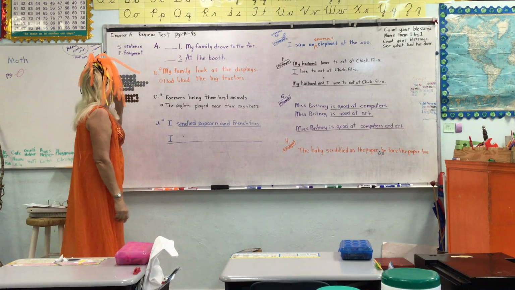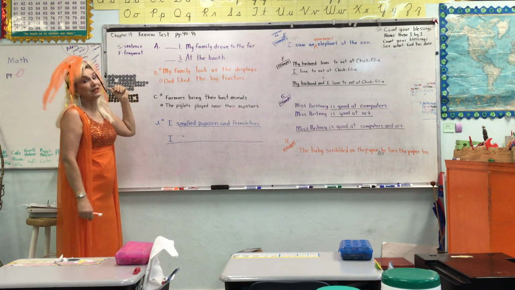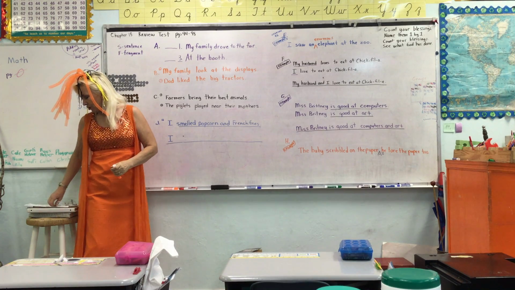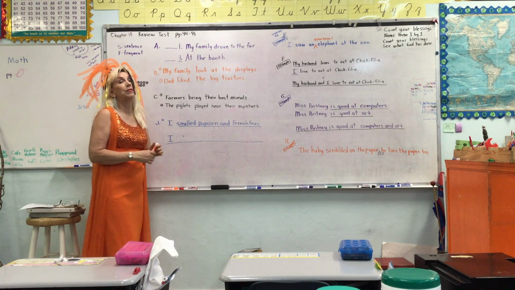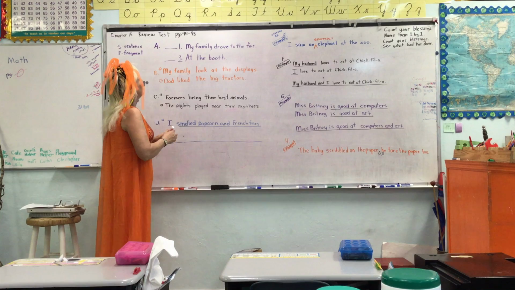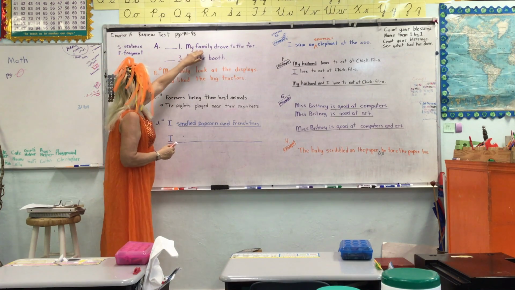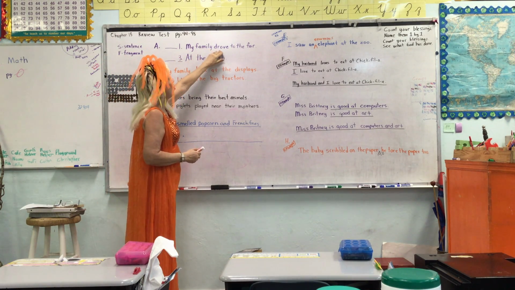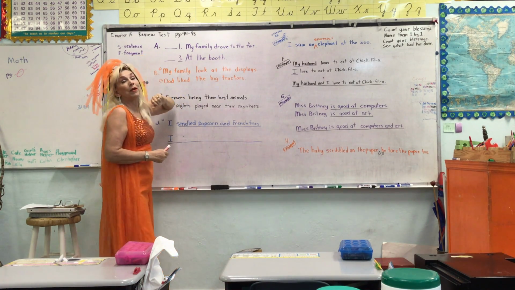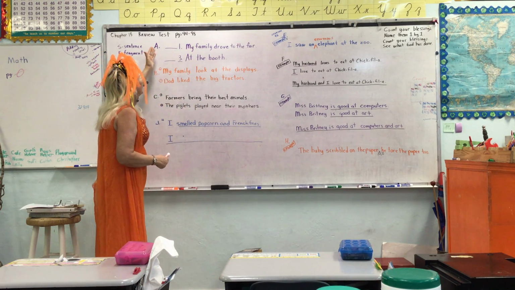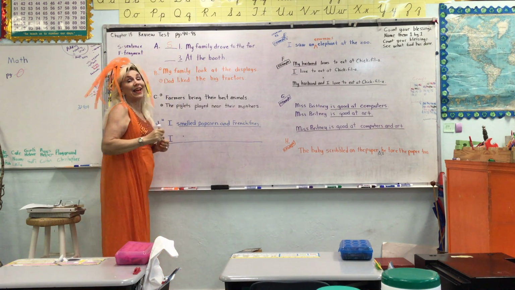So now we're going to look at these for our example, and this is on your worksheet. Make sure when you look at your worksheet, the first one and the third one are on it, because I'm going to show you, but the rest are not going to be on it. You're going to do that yourself. Okay, here we go. My family drove to the fair. Well, my family is the subject, drove is the action. And they drove to the fair. Later you'll learn about those prepositions and all that. But anyway, that is a complete sentence, so you would put an S there.